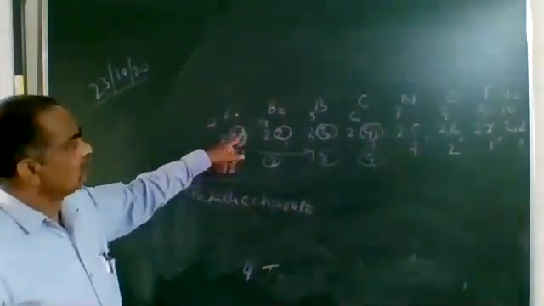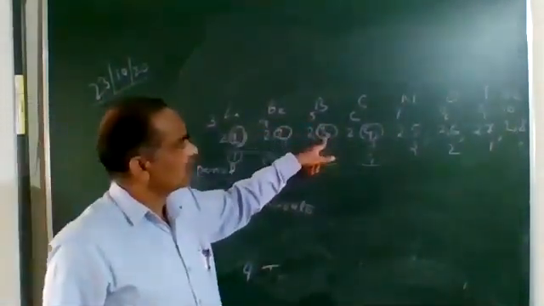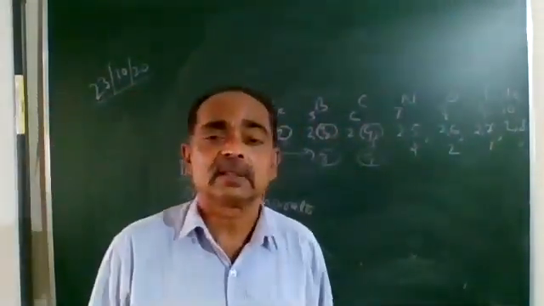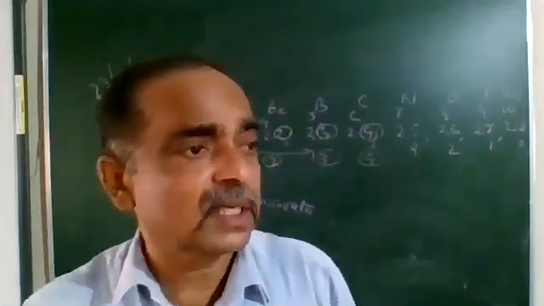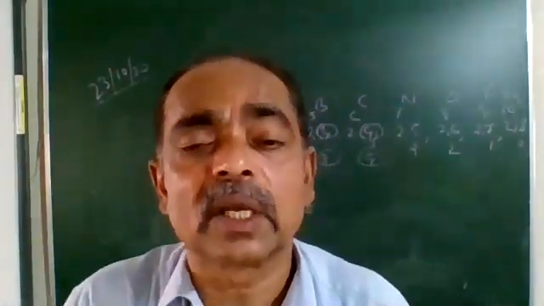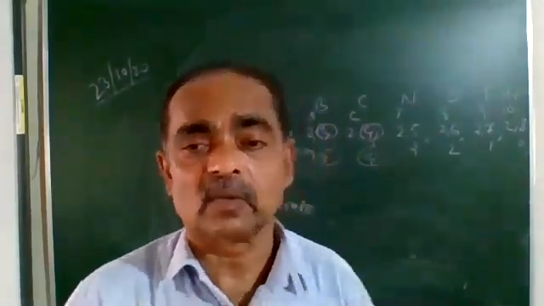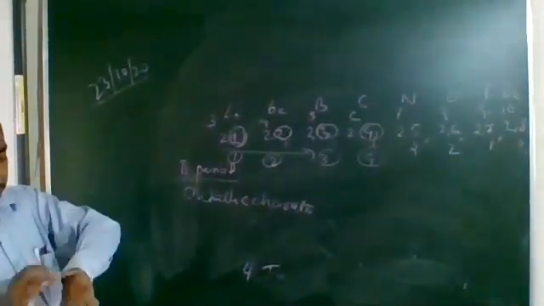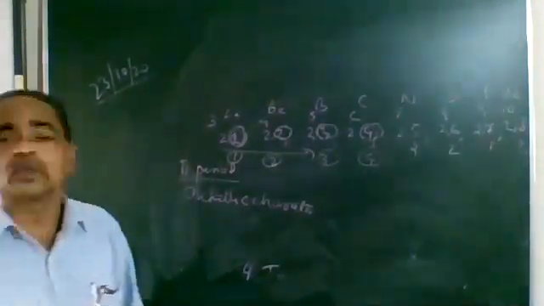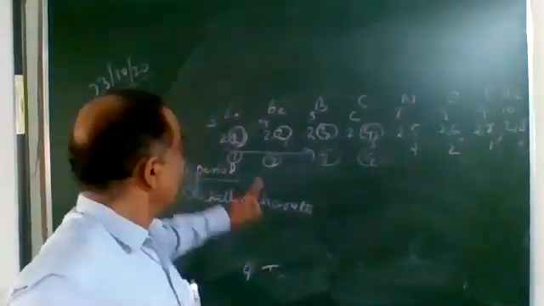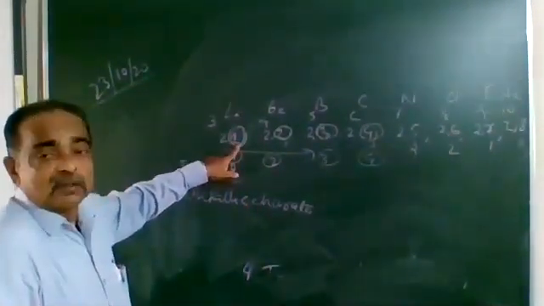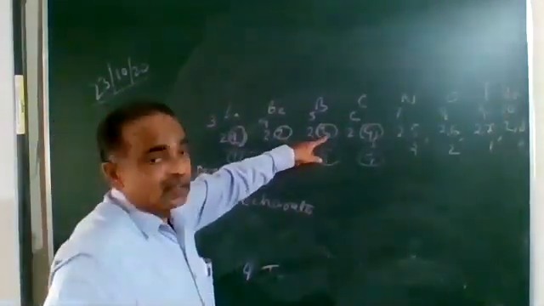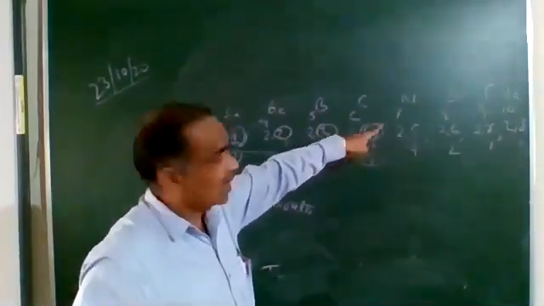Lithium is a metal, beryllium is a metal, boron is a metalloid, carbon is a non-metal, nitrogen. So what has happened? Left to right, the metallic character decreases. And if the metallic character decreases from left to right, the non-metallic character increases. Now you must understand the definition of metallic character. Metallic character is defined as the ability of an atom to lose electrons. Understood? Lithium can lose only 1 electron, which it can lose easily. Beryllium loses 2 with a little difficulty, boron 3 with more difficulty, and carbon does not lose.